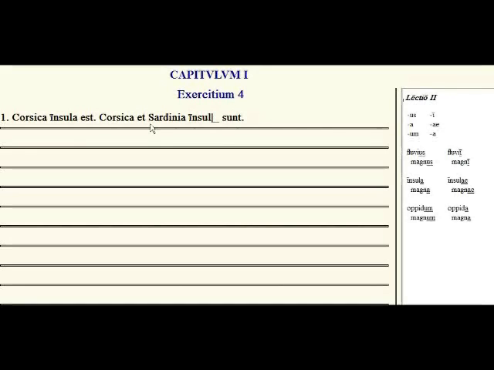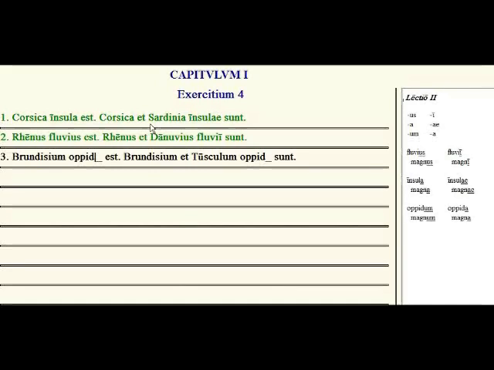Corsica et Sardinia. Now the plural form of this, how do we say Corsica and Sardinia? It is insulae. Insulae sunt. Good. Rhenus fluvius est. Rhenus et Danuvius fluvii sunt. So that's how you do Exercise 4. Exercise 5.